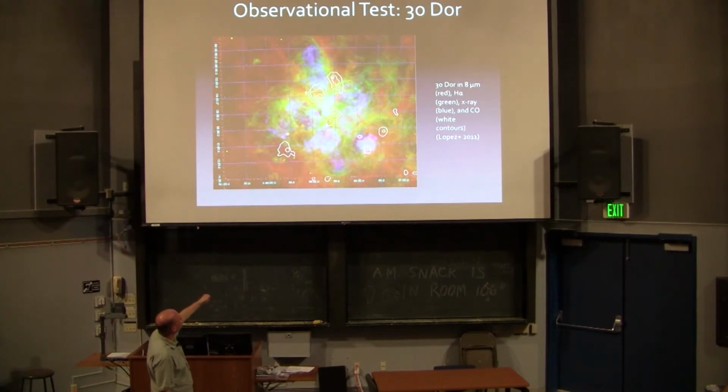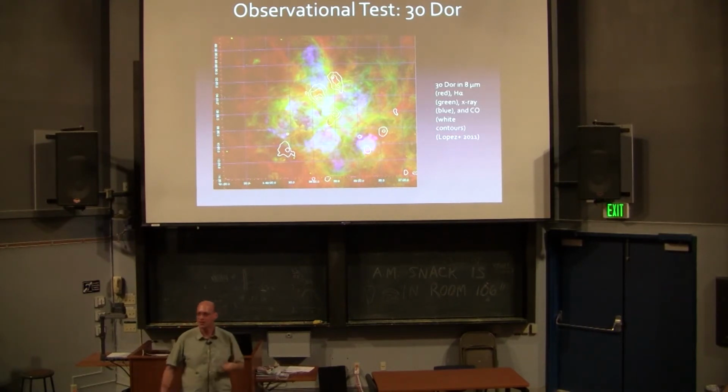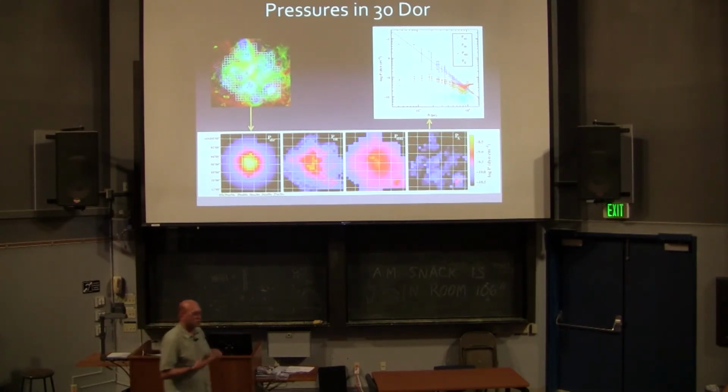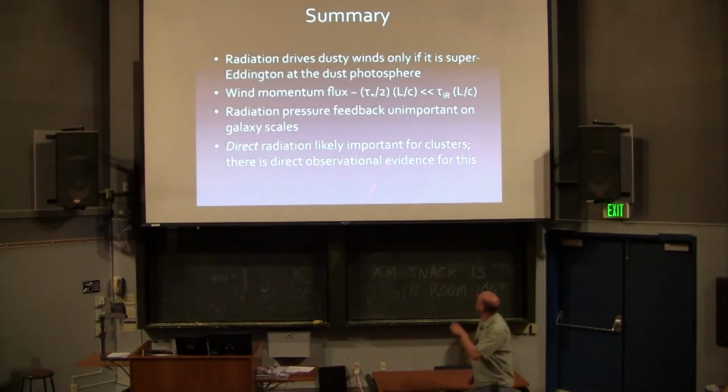So here are some observations by Lopez et al. This is the 30 Doradus H II region, and this is a map in 8 micron, H alpha and X-ray. From these, and if you're interested in details you can ask me how, you can actually estimate the various sources of pressure inside this thing. You see that in the center of this thing, direct radiation pressure is actually the dominant pressure that's blowing up 30 Doradus. So direct radiation pressure can be significant on the size scale of star clusters. It cannot be significant on the size scale of galaxies. And that's where I'll end.